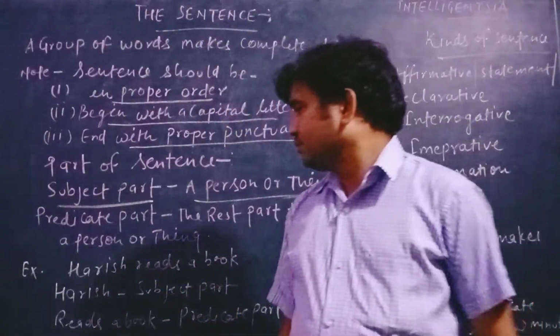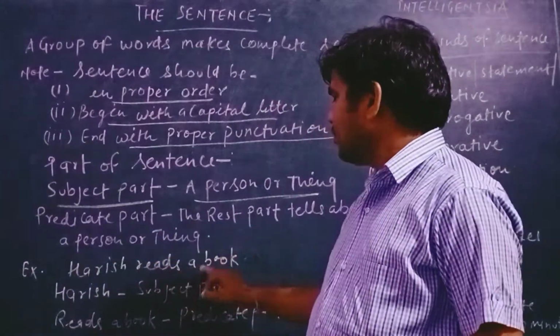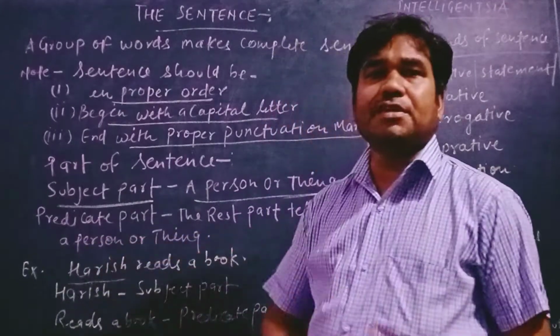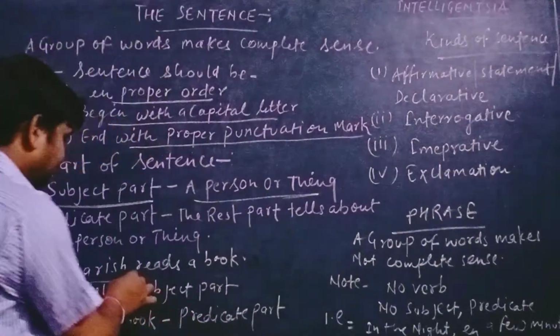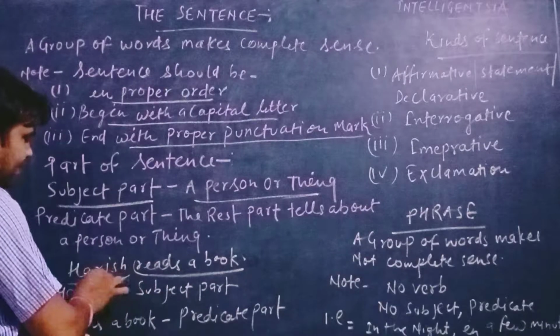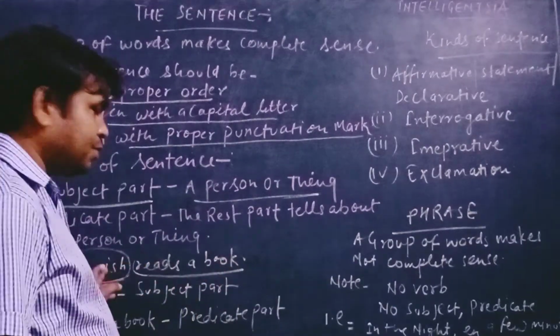Here is an example: Harish reads a book. Here you see, Harish is a person and the rest, reads a book, tells about the person.